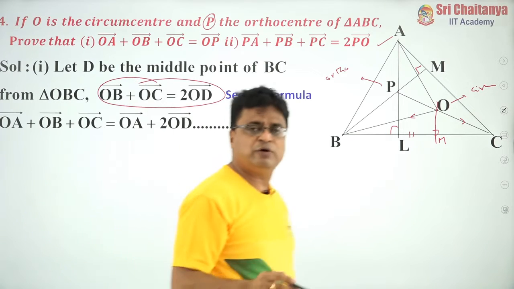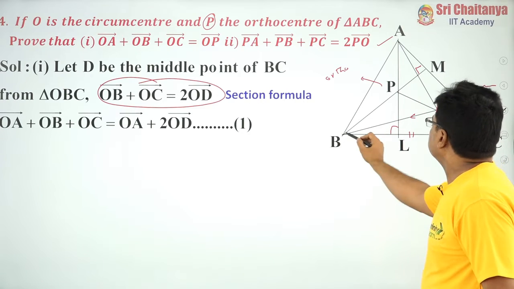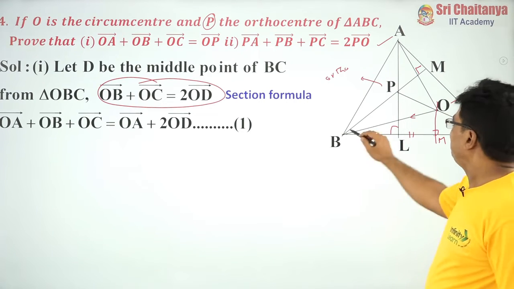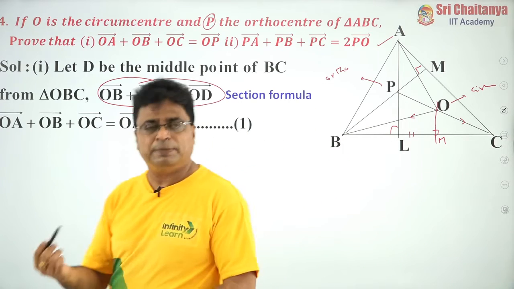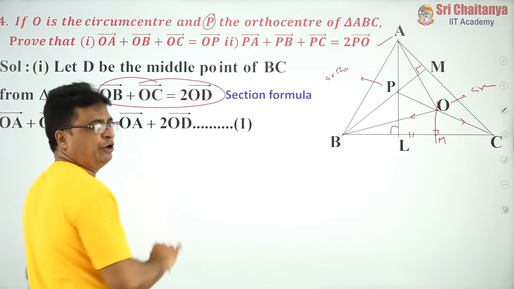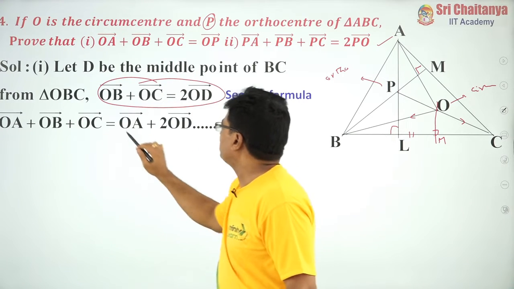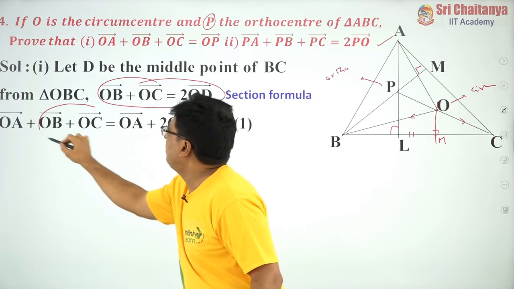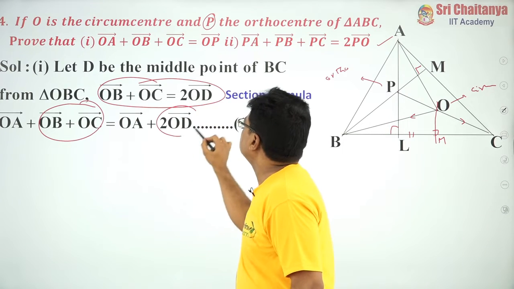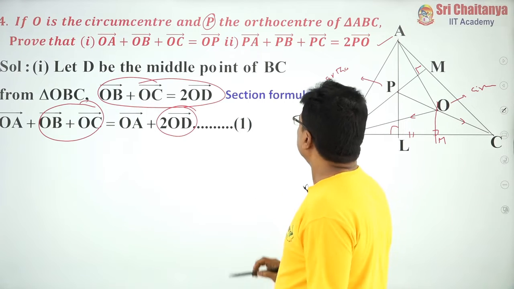So, by the section formula, what is OB bar plus OC bar? Actually, in the first video, I introduced the section formula. If M divides the line segment joining BC in the ratio 1:1, that is, it is the midpoint, therefore OB bar plus OC bar is equal to 2 OD bar. So in the first result, OA bar plus OB bar plus OC bar, in place of OB bar plus OC bar, I have replaced it with 2 OD bar. Call this equation number 1.